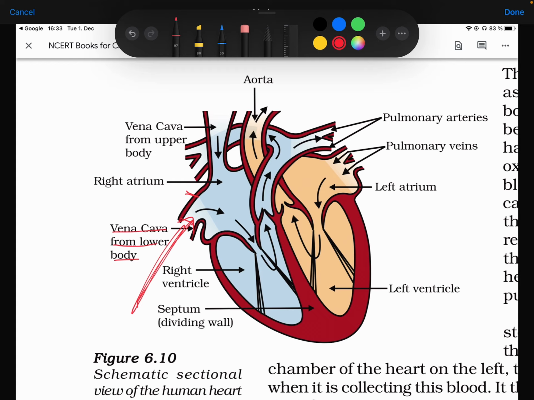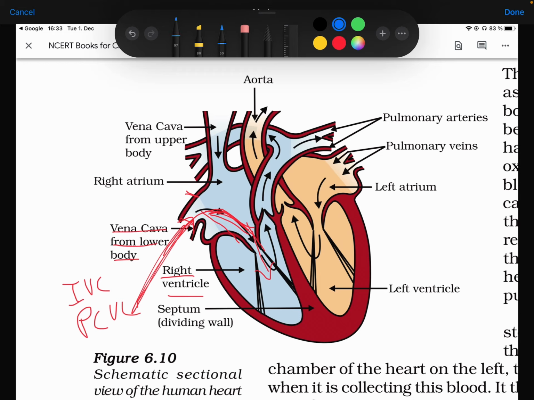So right now, stick to this. This is called the inferior vena cava, IVC, and the other name for this is the post-caval vena cava, PCVC. Just write in short forms. This is the extra information. Then the blood enters the right atrium and, during relaxation, flows directly into the right ventricle.